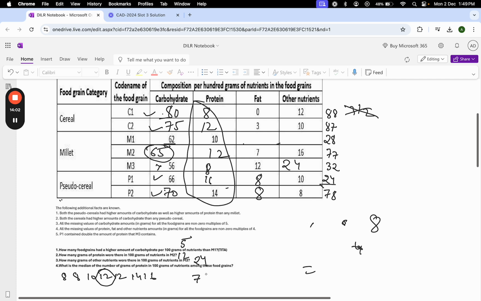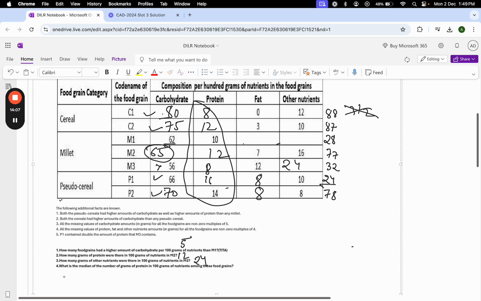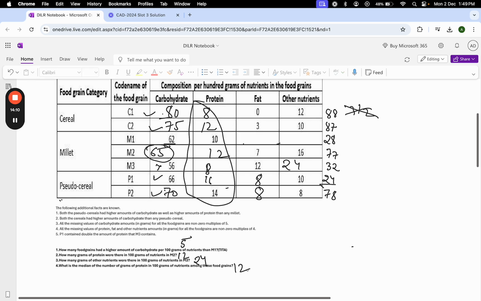We could have easily grabbed 12 marks from this particular set and moved on to the next set. Now, the key learning from this set would have been, even though we were not able to find the values of these two blocks, it didn't matter. Questions में कुछ था ही नहीं related to these two values, and we would have easily solved it, moved on to the next question, and you could have easily grabbed the marks. So even if you are not able to reach the best possible solution, like where you can fill in each numerical box with each numerical value, things don't matter as long as you are able to answer the questions. Move on to the next question.